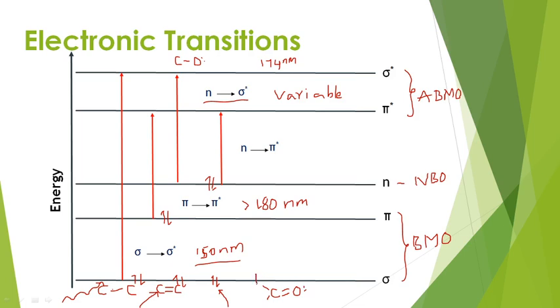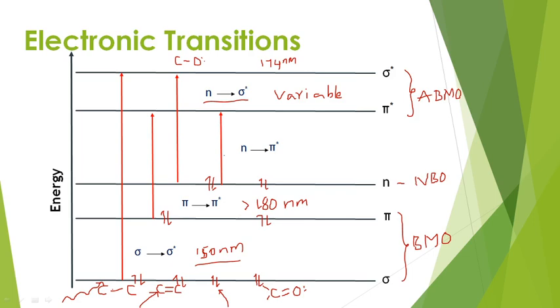Now let me place the electronic arrangement also: sigma bonding electrons, pi bonding electrons, non-bonding electrons. Now the non-bonding electrons are in the highest occupied molecular orbital, and the transition takes place from the highest occupied molecular orbital to the lowest unoccupied molecular orbital. That means this is the n to pi star transition.